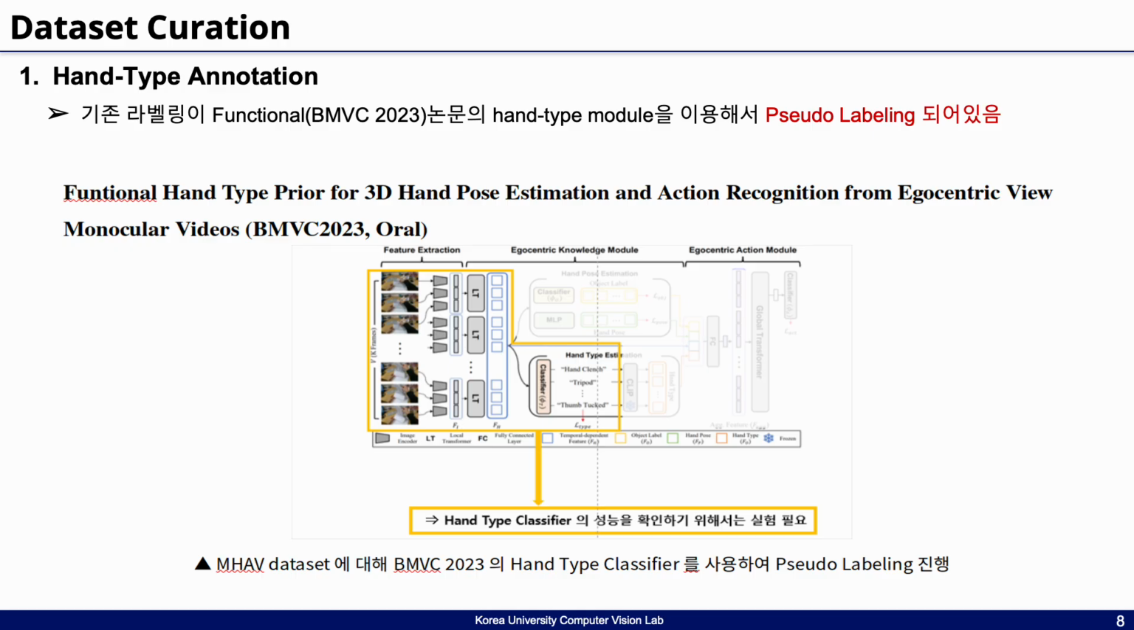The hand type annotations in our dataset were generated using a pseudo-labeling approach based on the hand type classifier proposed in the BMVC 2023 paper. The diagram on the right shows the architecture of this model, which extracts morphological features from RGB frames to classify functional hand types. Using this module, we were able to automatically assign hand type labels to a large number of frames in our dataset.